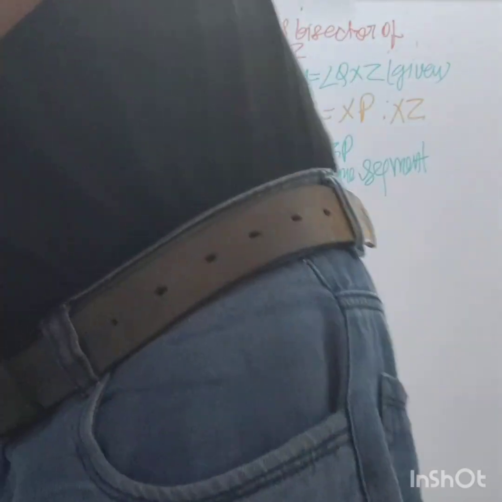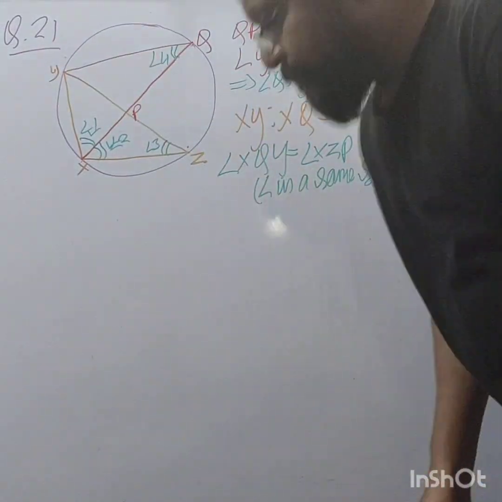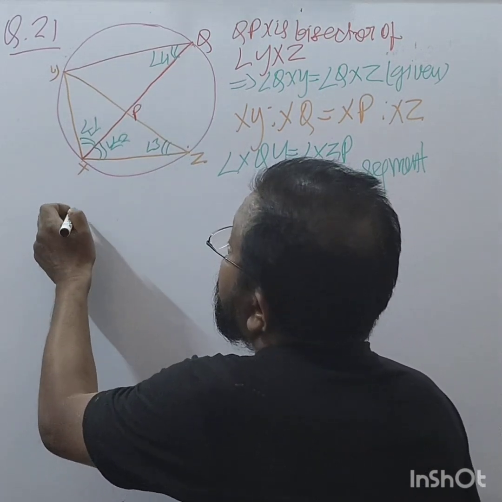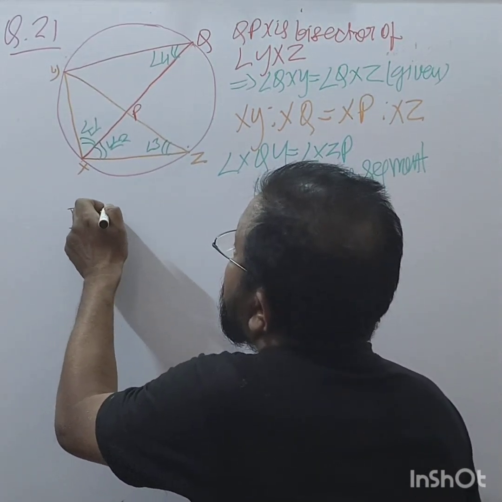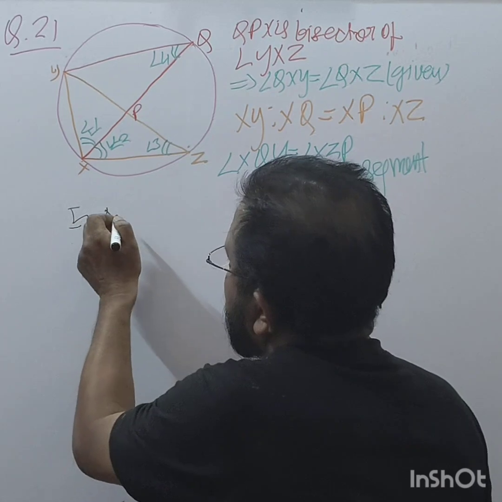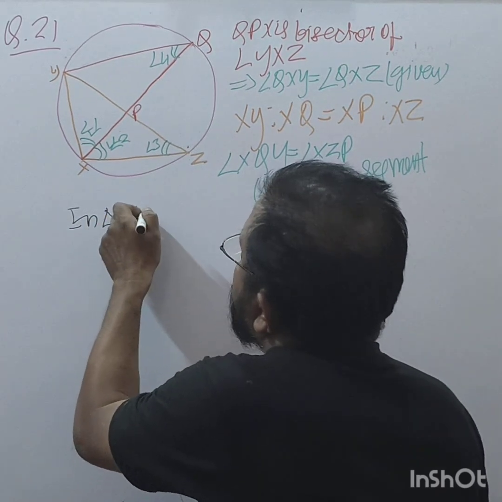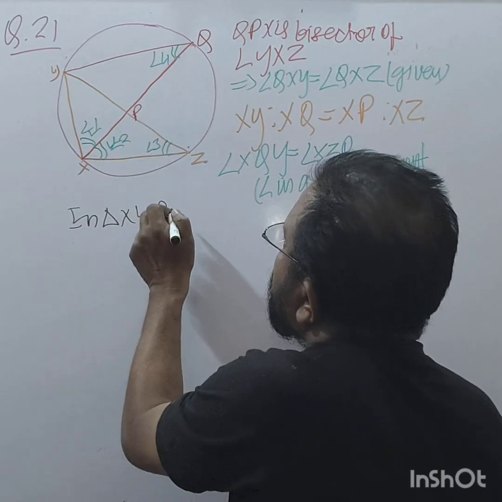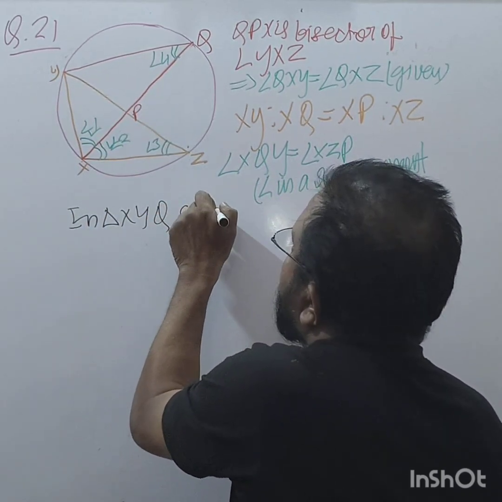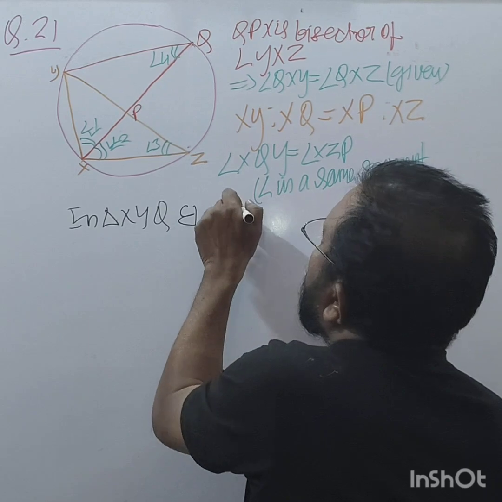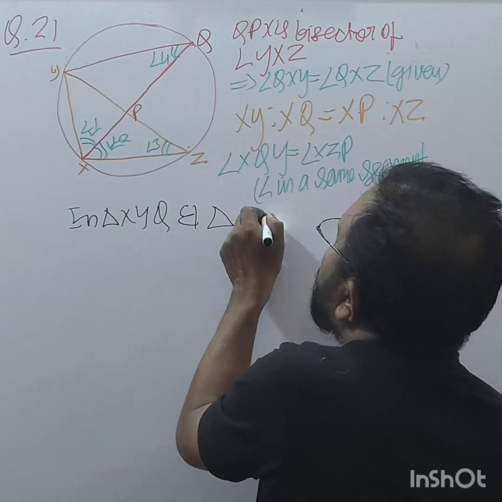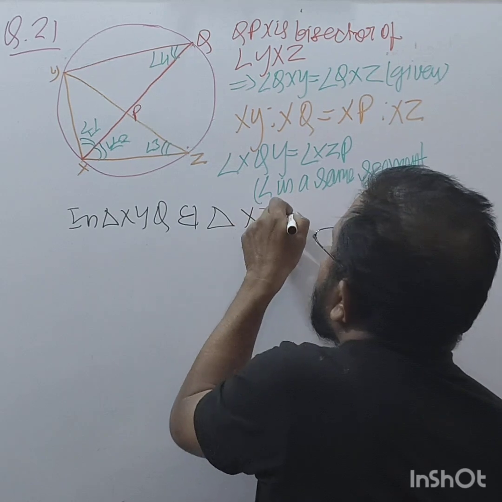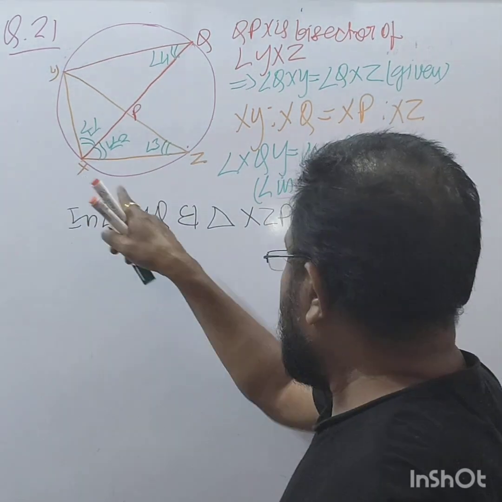Now we have in triangle XYQ and triangle XZP.